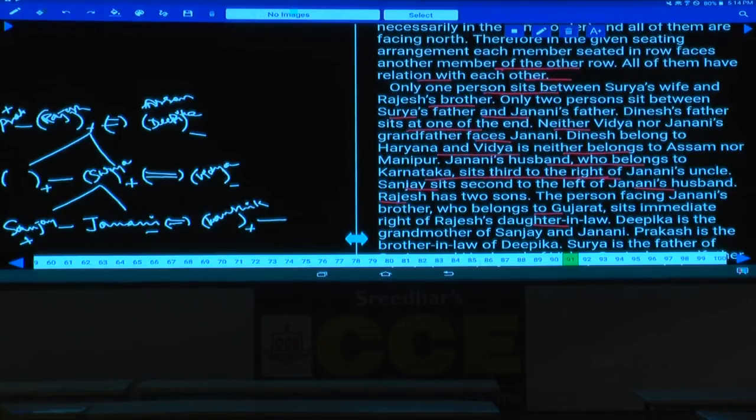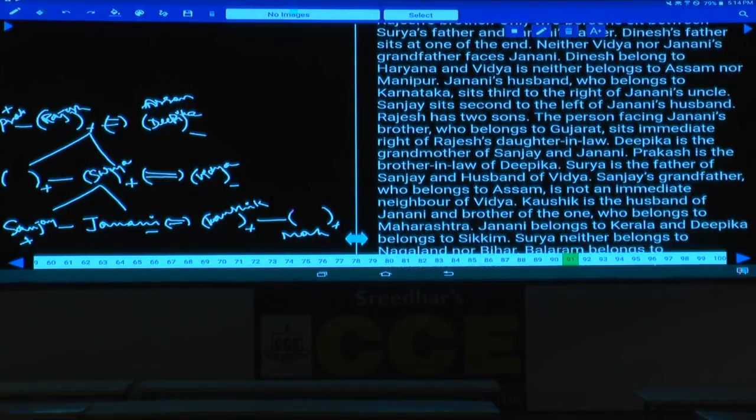And there is one more person, the brother of this one, this person is from Maharashtra. Kausik is the person from Janani, brother belongs to Gujarat, sits immediate right of Rajesh, daughter-in-law. Next one. Janani's uncle Sanjay sits second to the left of Janani's husband. Rajesh has 2 sons. Deepika is the grandmother of Sanjay.